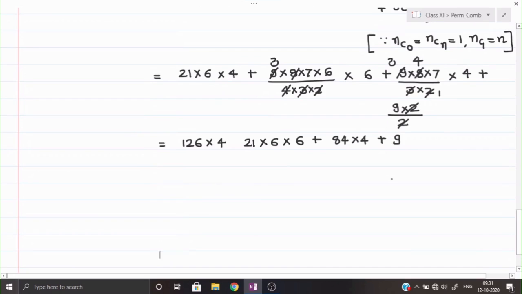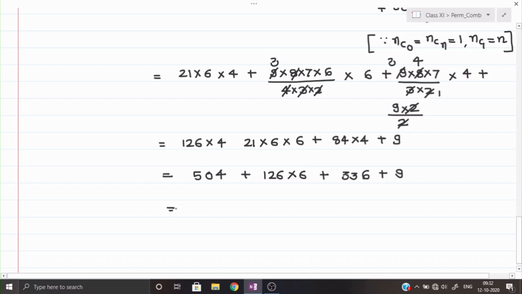Please check this calculation again carefully. So this will be, I think, 504 will only come, but once we can check, 4 twos are 8 and 2 is 10 and 4 ones are 4 plus 1 is 5. This is coming 504 plus 126 multiplied by 6, plus 4 fours are 16, 6 carry 1 and 8 fours are 32 plus 1 is 33. So 336 and plus 9.